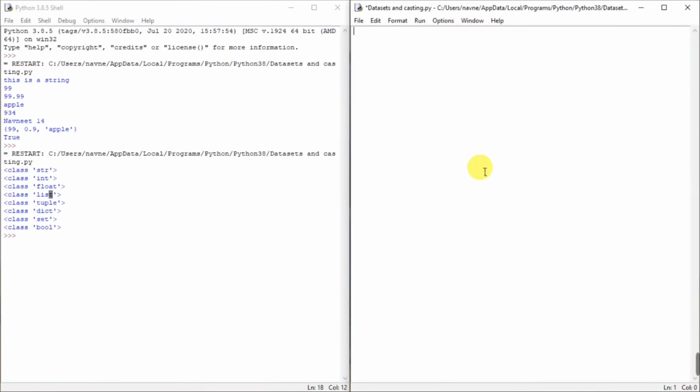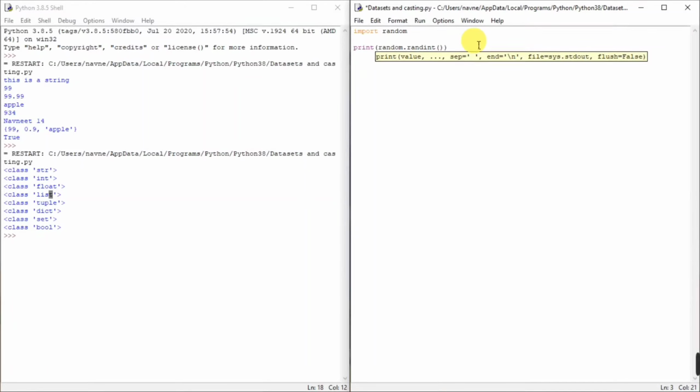What I can do here, firstly I will have to import a library that is random. So I'll just say import random, nothing else, everything in lowercase, and you're all set. Now I want to print out random, it's the library I imported, dot randint. So what is randint? Randint is random integer. I'll open and close parentheses, and I'll have to give 2 arguments in here. The 2 arguments will be the starting point and the ending point.